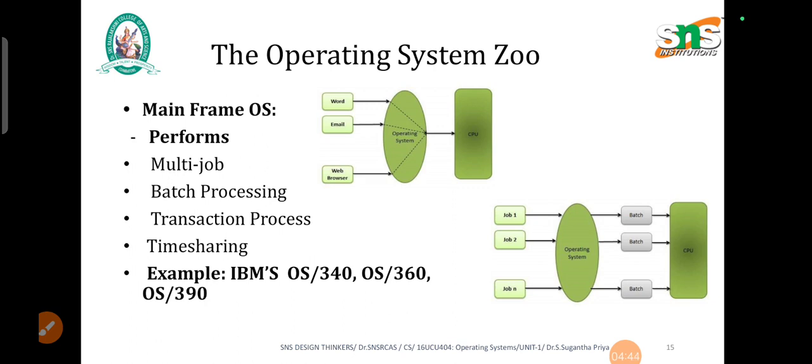Mainframe operating system performs multi-jobs, that is, multiple jobs can be performed by the CPU at the same time, and also the OS coordinates all these multi-jobs together. Batch processing. In batch processing, a group of jobs is processed together, and also transaction processing is done in the mainframe OS. Time sharing, for example IBM's OS/340, OS/360 and OS/390.